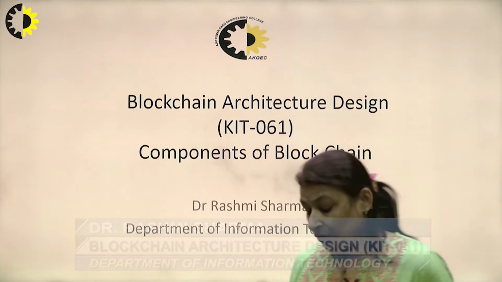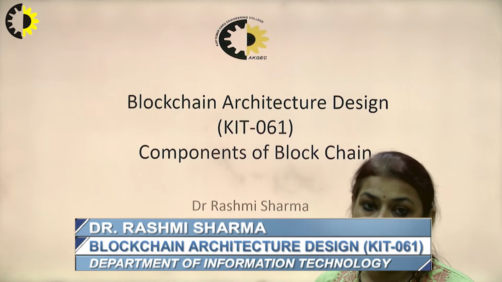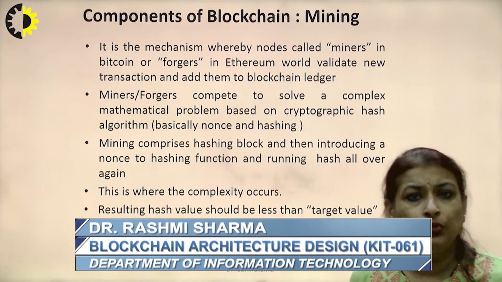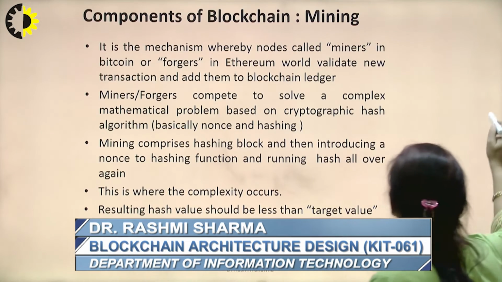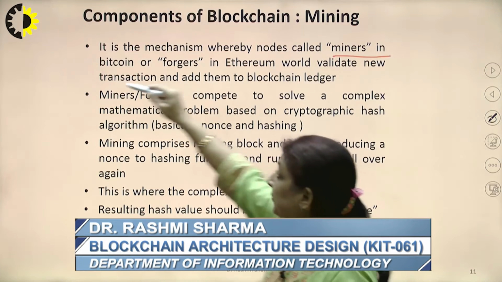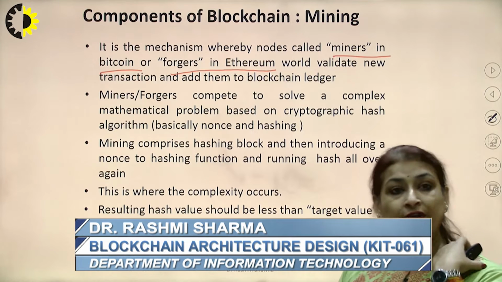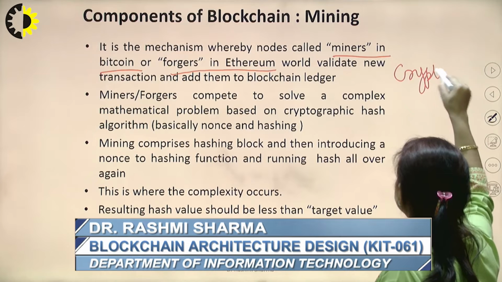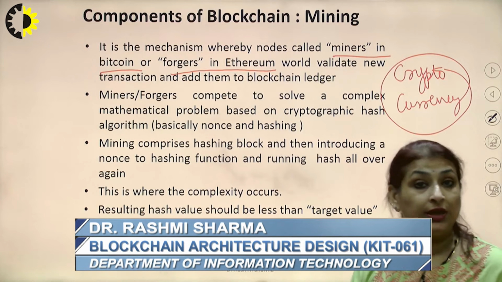Hi everybody. Today we will be discussing the next component of the blockchain system, that is mining. So what do we mean by mining? Miners are the term used in Bitcoin, and forgers is the word used in Ethereum. Now what are Bitcoin and Ethereum? These are the cryptocurrencies which are being used nowadays, from which the blockchain came into the picture.